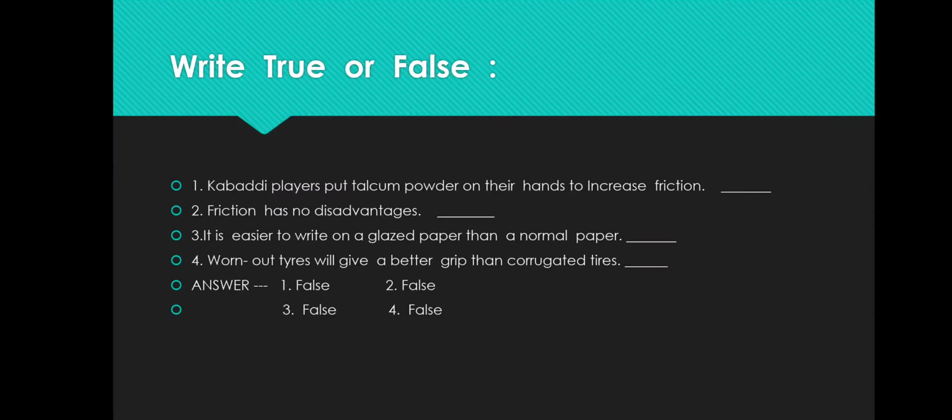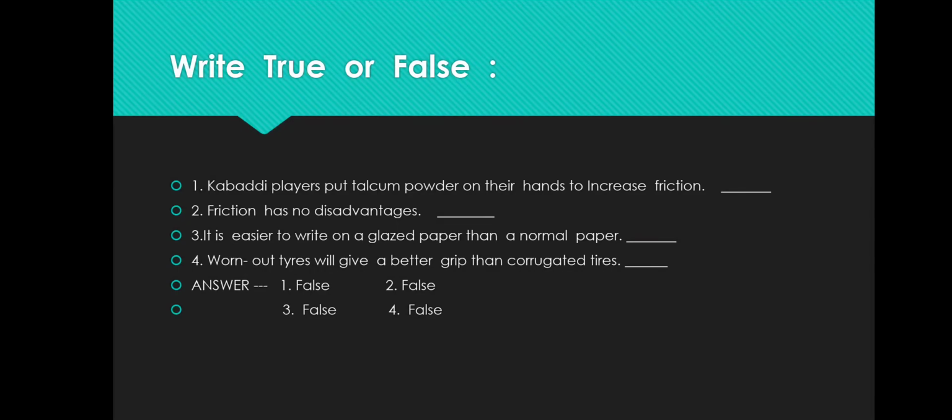And second is friction has no disadvantages. This is false because friction is having advantages and disadvantages both. Third, it is easier to write on a glaze paper than a normal paper.